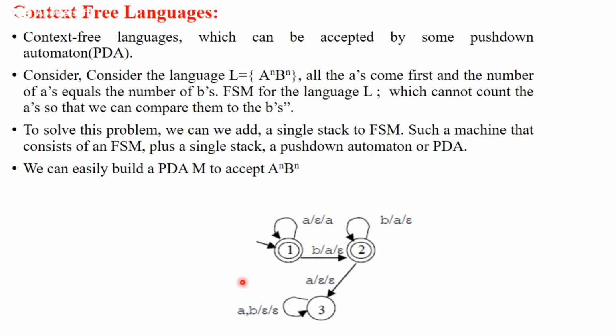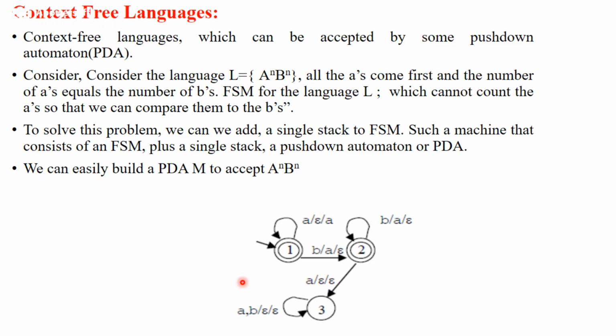In case there are extra A's before B's, then what happens? After reaching the accepting state, there will be extra A's left over in the stack. It means that particular string is not according to the language A to the power n, B to the power n.